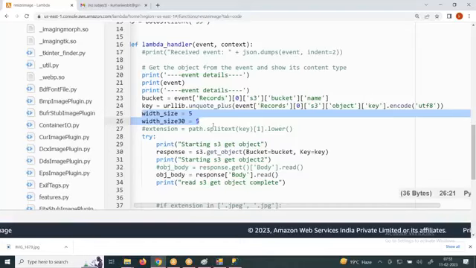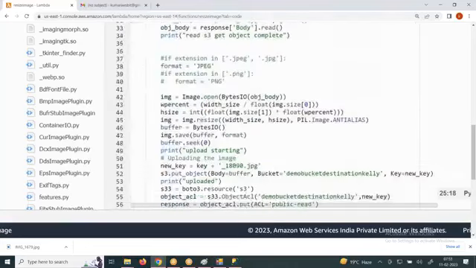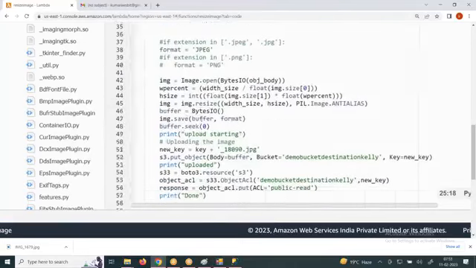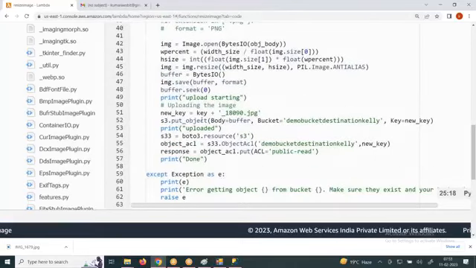5 into 5. Just take an example. Actually, it should be 80 to 90 or something like that. It will convert into 5 by 5. Let's take an example. It will automatically convert the image into 5 pixel by 5 pixel. That entire code I have written, and it will store it into another bucket. What is the bucket name? Demo destination bucket. From the source bucket, it will move it into the destination.